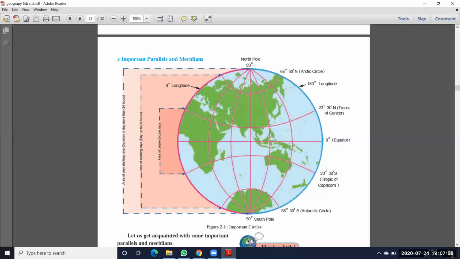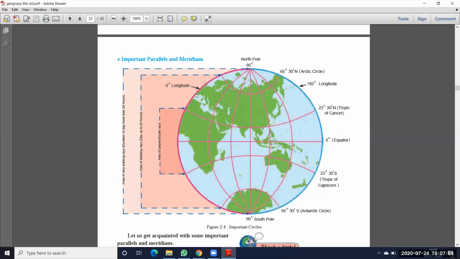And here, this one is 0 degrees. Okay, so see here, clearly observe, this one is the blue color and this one is the red color. That means both are different and both have different names. Okay, so this is the 0 degrees longitude.